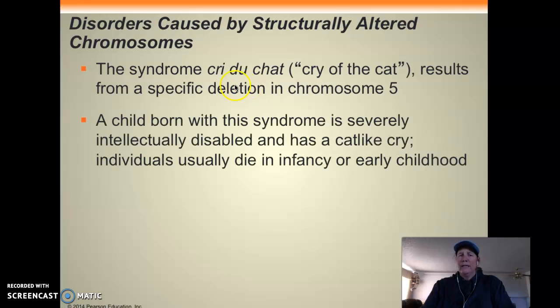Okay, they're severely disabled, and again, they have a cat-like cry. That's where the name came from, the cry of the cat. But they usually die, if not soon after they're born, in early childhood. They don't live very long.